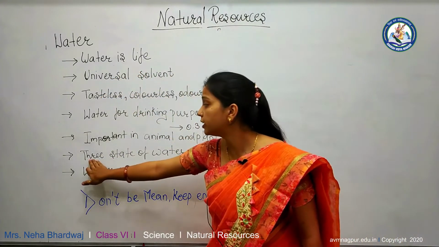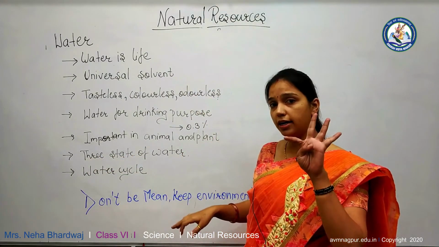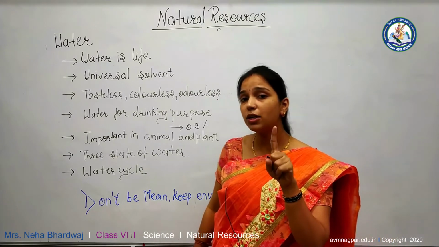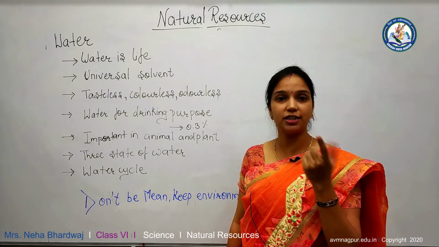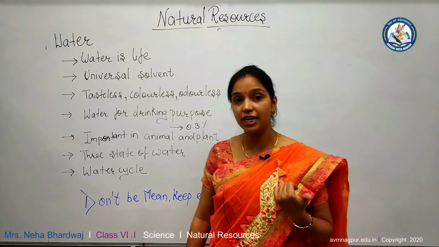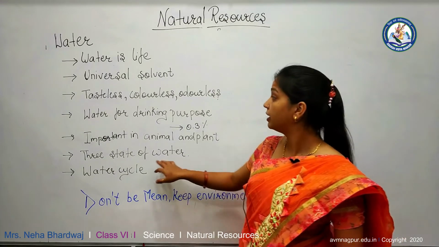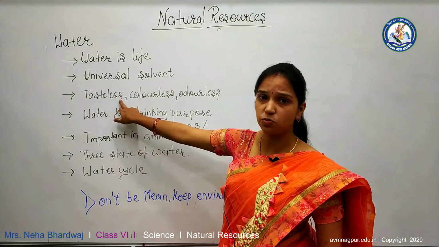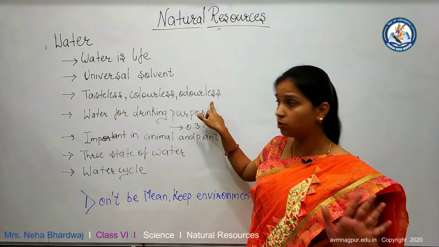Then water exists in 3 states: solid, liquid and gaseous. The example of solid is ice. The example of liquid is water itself. The example of the gaseous state of water is water vapor and steam. Then water is tasteless. Water does not have color. Water does not have odor.